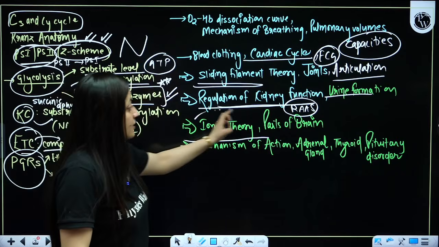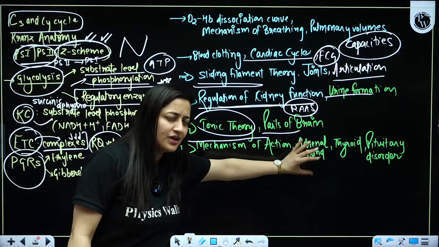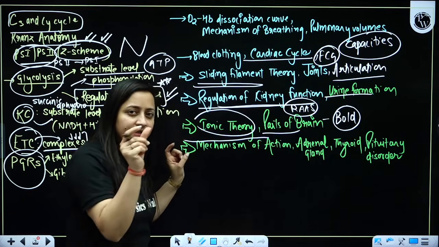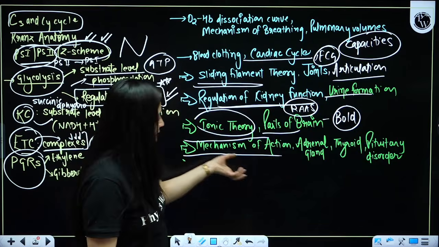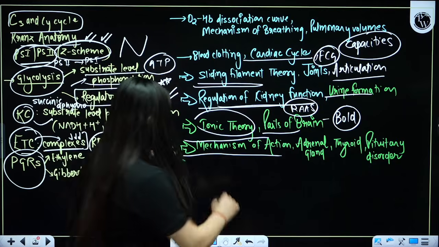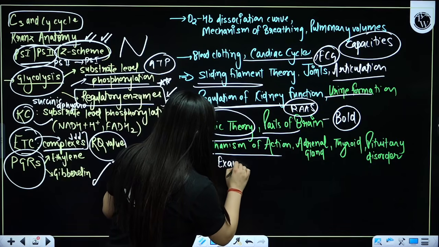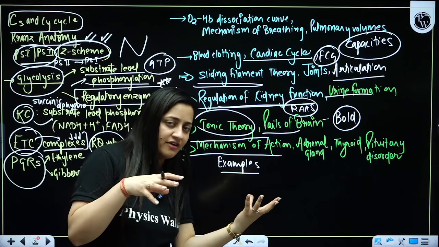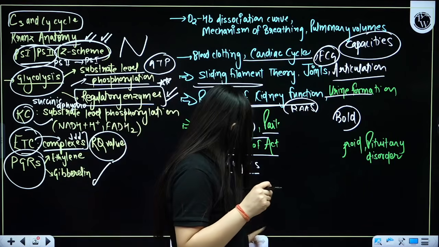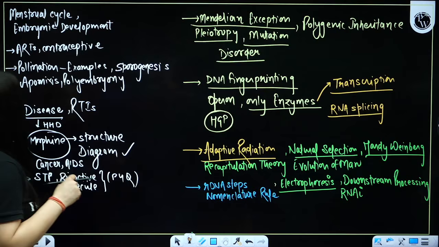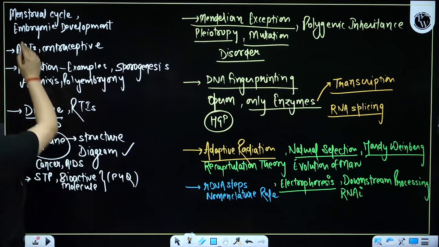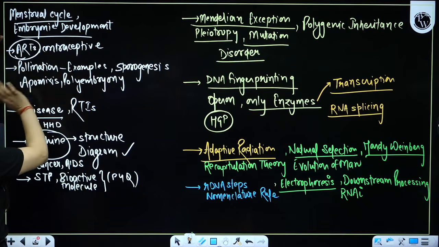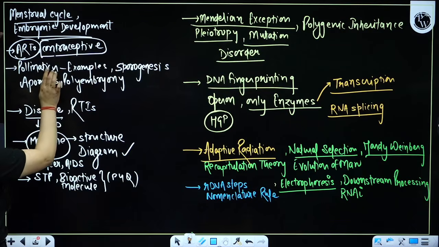Ionic theory is there, right? Then parts of brain, just stick to the NCERT, read the points which are in bold from the NCERT. Those particular structures you need to understand. Mechanism of action of hormones, very important. When you read this, examples will be covered: this hormone has a surface receptor, this hormone has intracellular receptors. Adrenal gland, thyroid and pituitary disorders. And from class 12, menstrual cycle, all the hormonal control, embryonic development, do revise these two topics. Assisted reproductive technology, techniques and contraceptives.